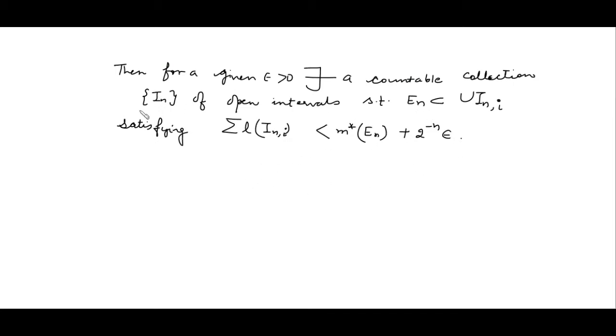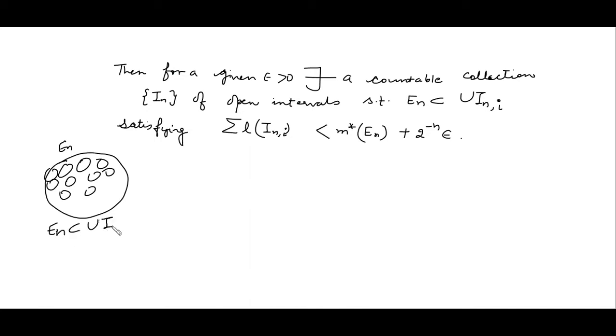So by the definition of outer measure, we know that for any set E_n, there exist open intervals such that E_n is contained in the union of those open intervals.